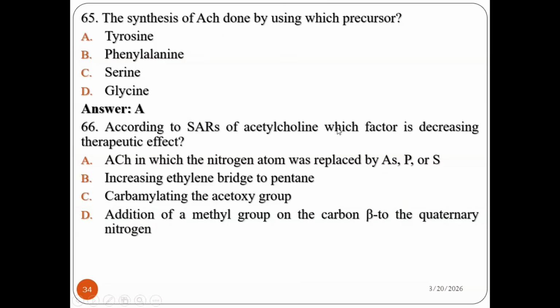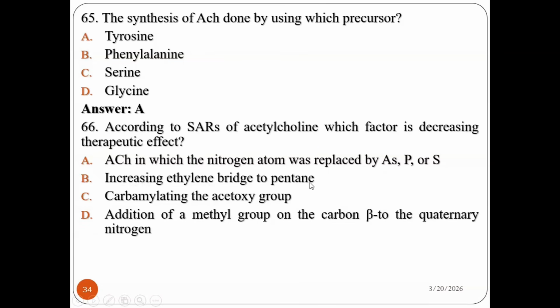If you remember, we said that the quaternary amine or quaternary nitrogen cannot be substituted by arsenic, phosphorus, sulfur, and carbon, because this quaternary nitrogen is very important and acts as a pharmacophore for the drug. Therefore, if you substitute the nitrogen atom by these elements, the activity can be decreased. So A is the correct answer.